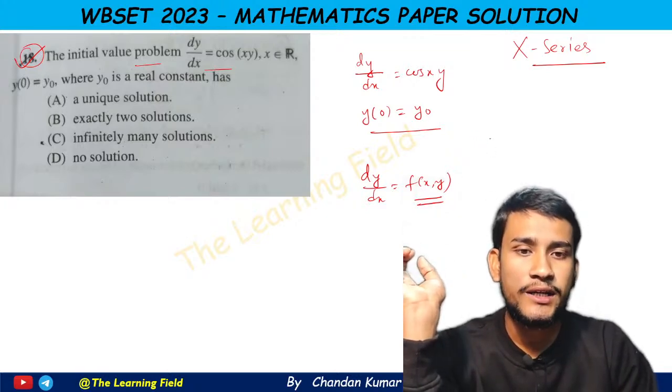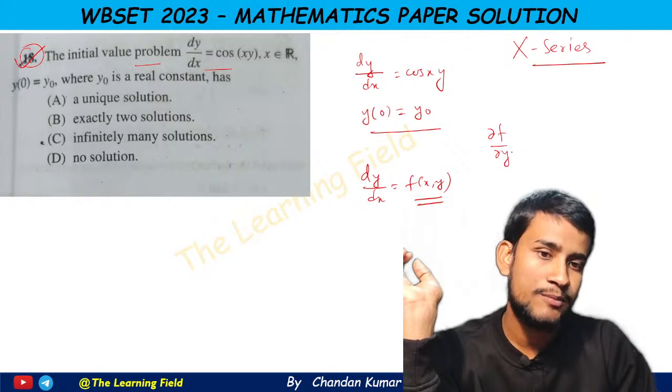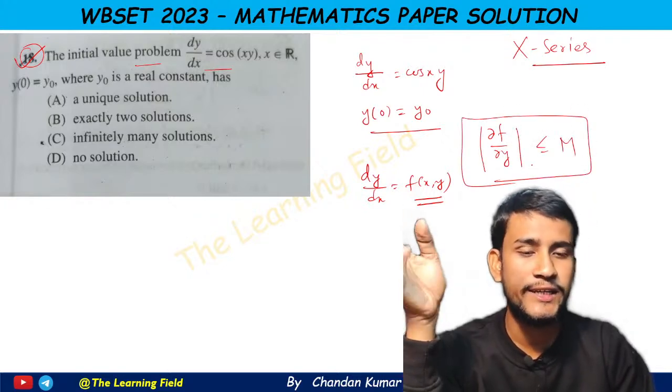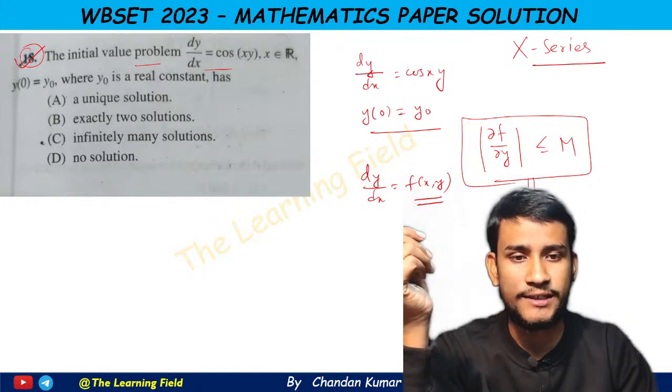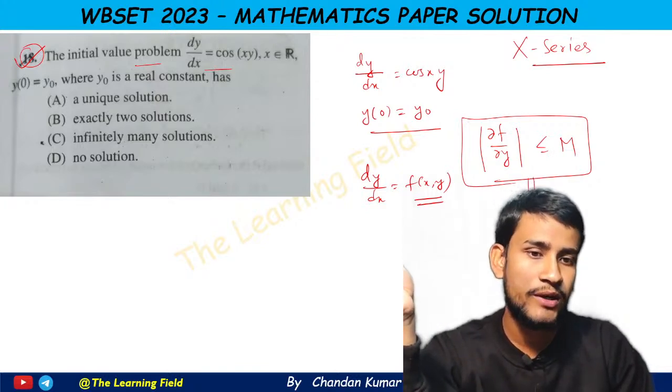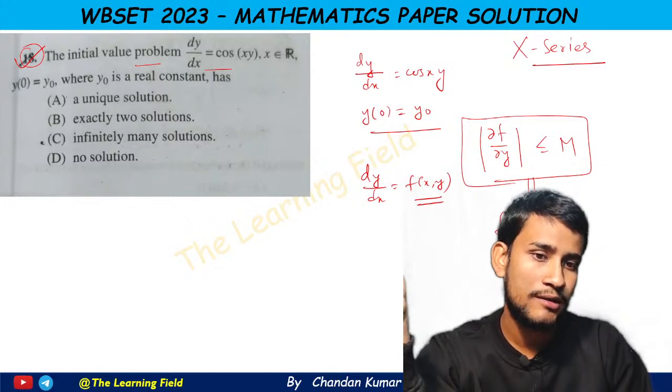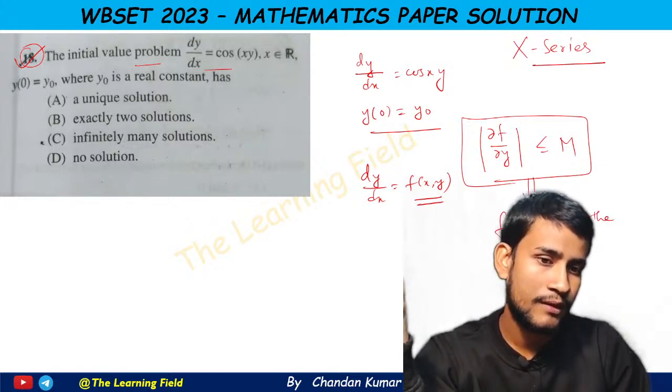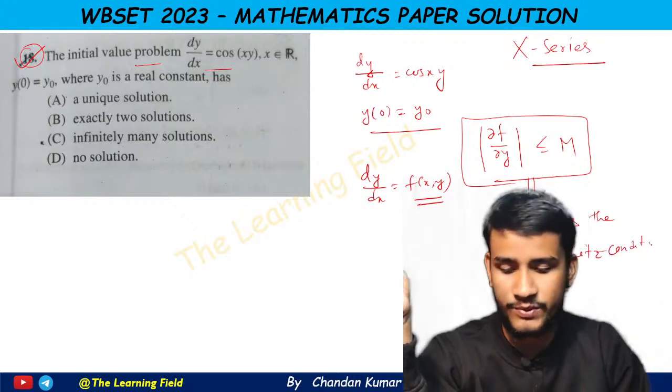One more condition: if del f/del y is bounded, then this implies that f satisfies the Lipschitz condition.